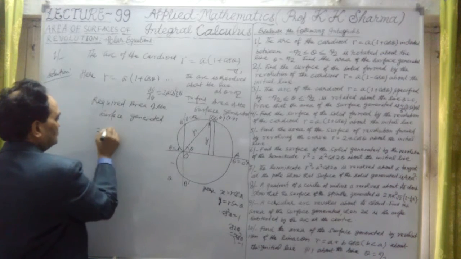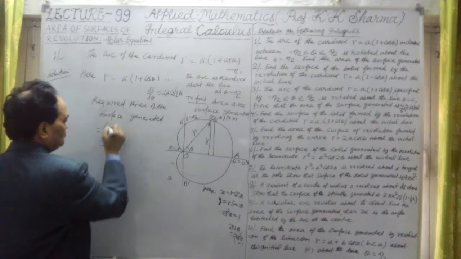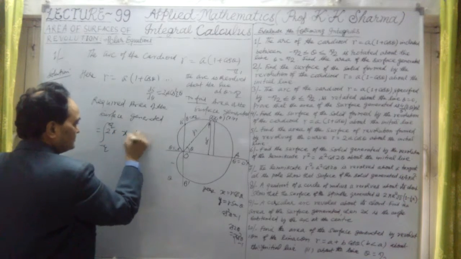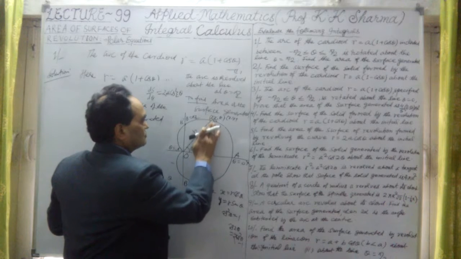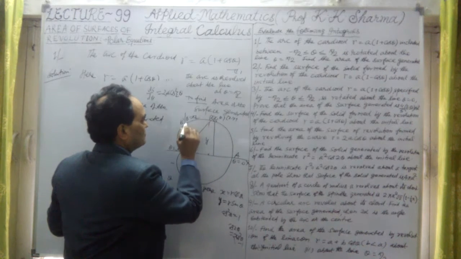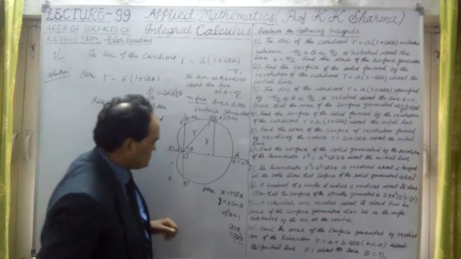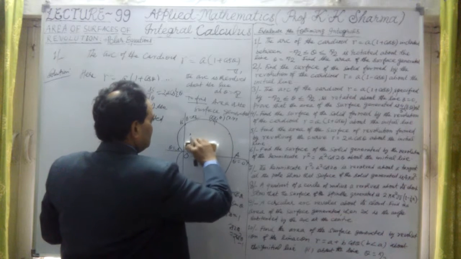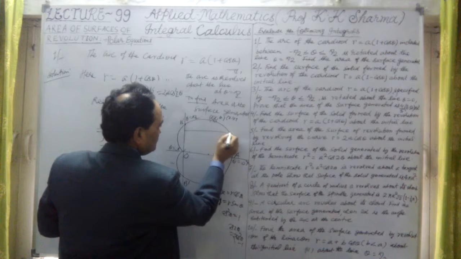So this is equal to twice pi, let me take here minus pi by 2 to pi by 2. This is okay, but 2 pi into x ds. Why? Because this line is not required here. We have to draw a perpendicular from this point. Let me take here point P. If I draw, I'm sorry, this is not the point here, but we have to draw a perpendicular to the x-axis.